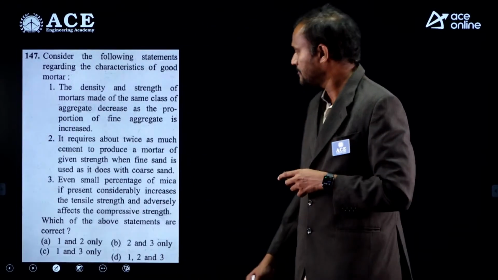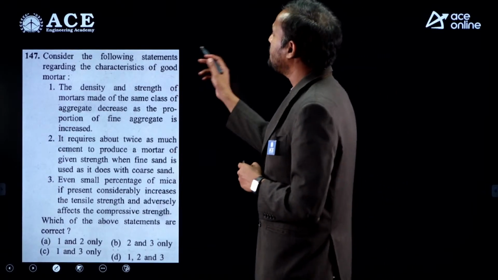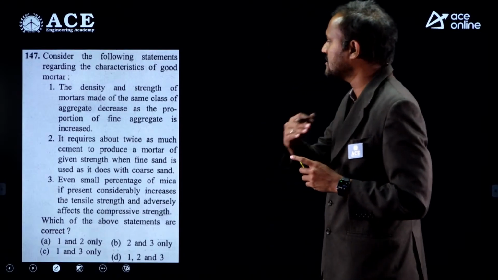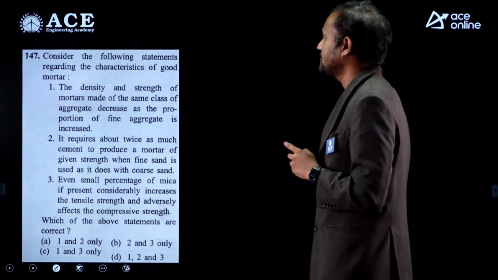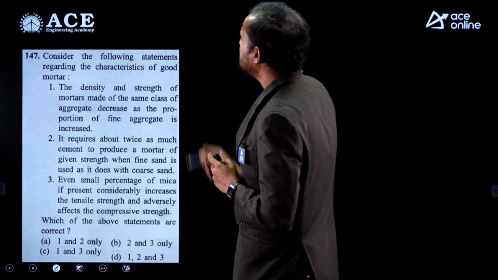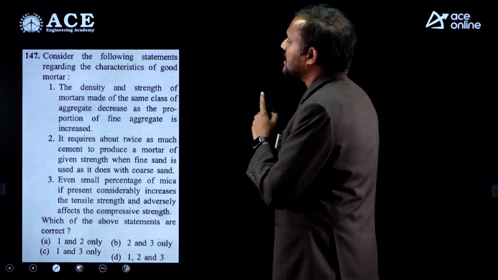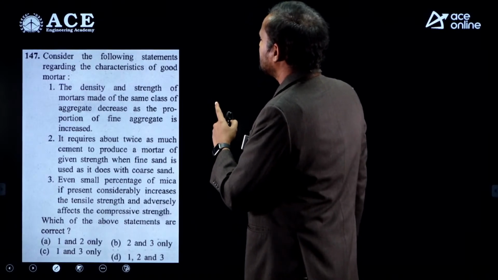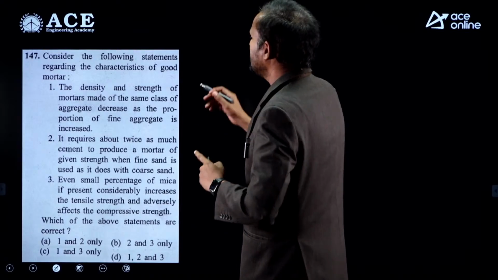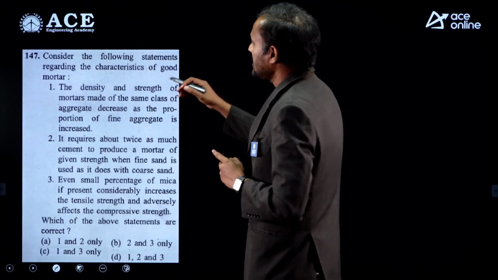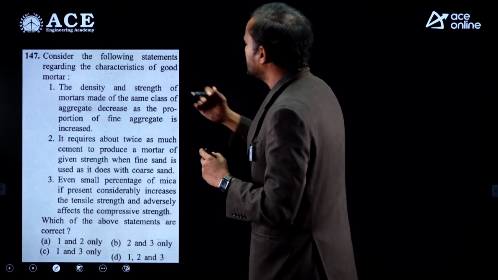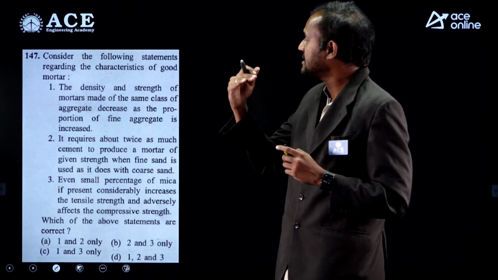Option B. Next. Consider the following statements regarding characteristics of good mortar. So what are the characteristics of a good mortar? First, the density and strength of mortar made of the same class of aggregate decrease as the proportion of fine aggregate is increased. See, the density and strength decrease as the proportion of fine aggregate increases.